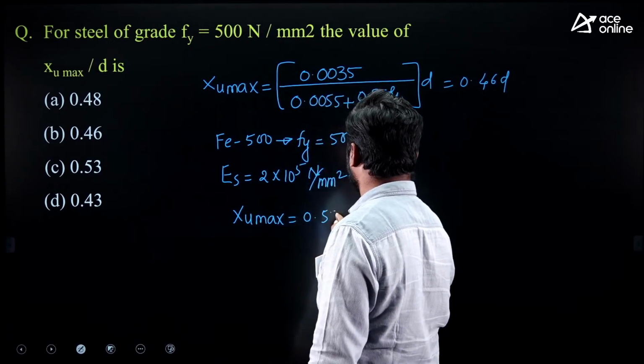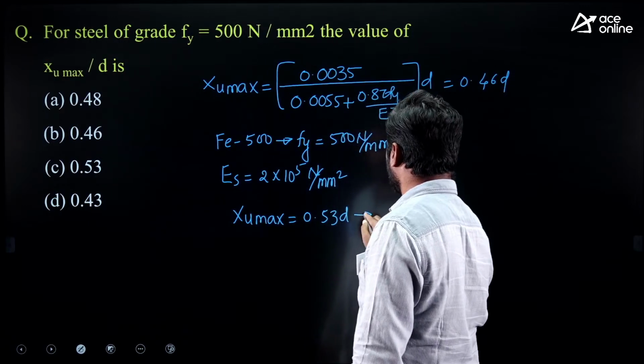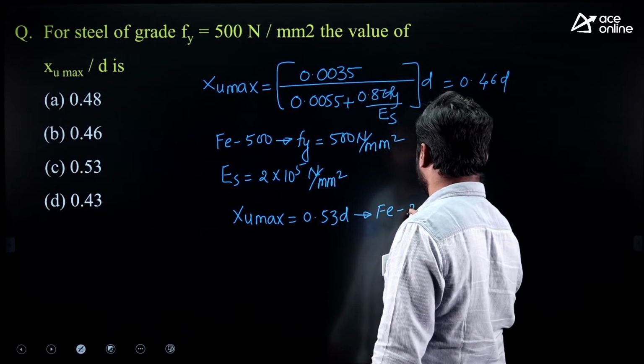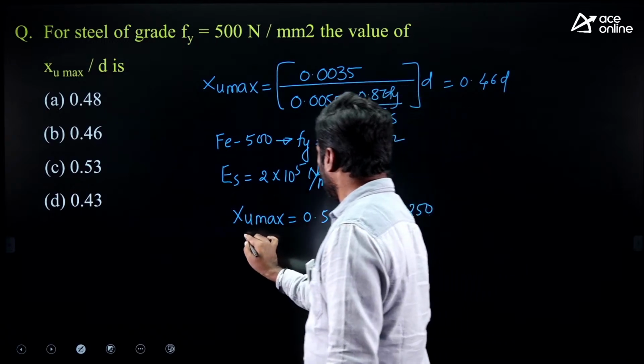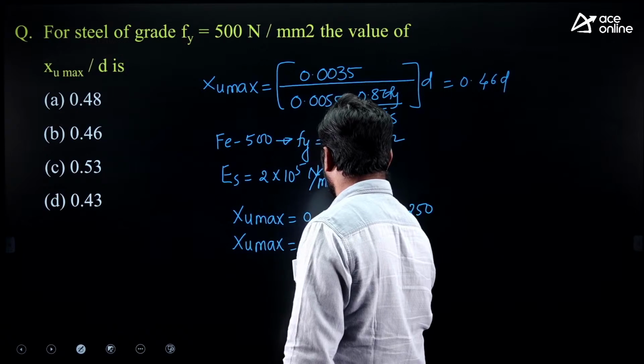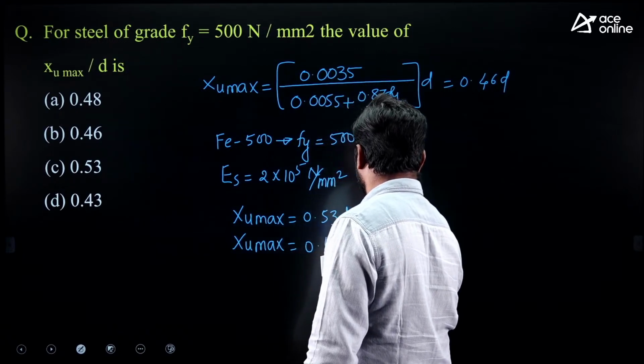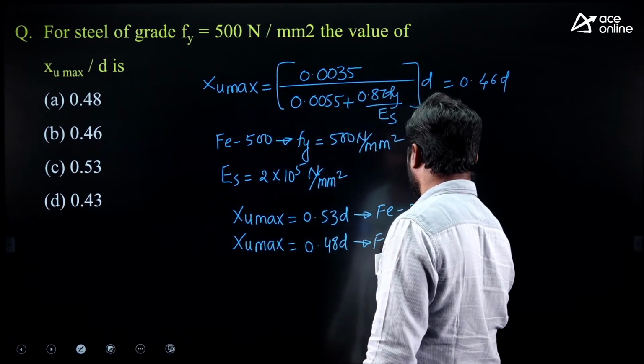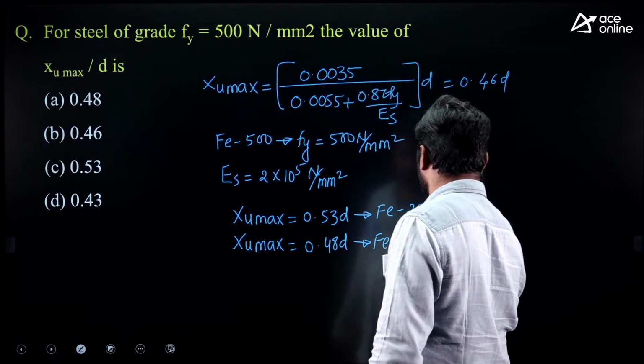XU max is 0.53 D for Fe 250 grade steel. XU max equals 0.48 D for Fe 415 grade steel.